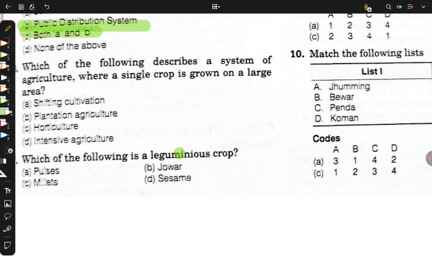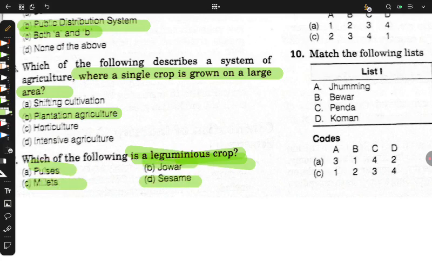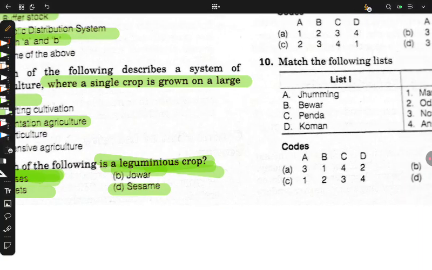The following describes a system of agriculture where a single crop is grown on a large scale of area. Plantation agriculture. Which of the following is a leguminous crop? Leguminous crops, remember, nitrogen fixing crops. Pulses, millets, jowar, sesame. So the answer will be pulses, no doubt, pulses.